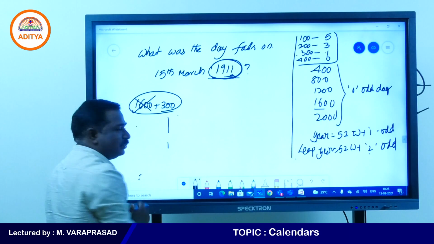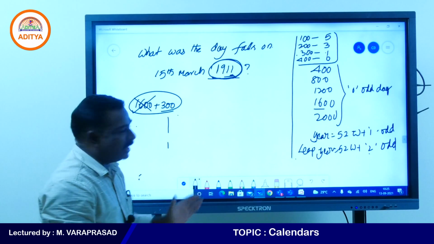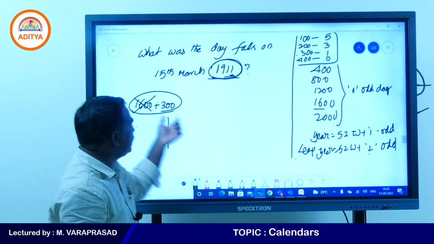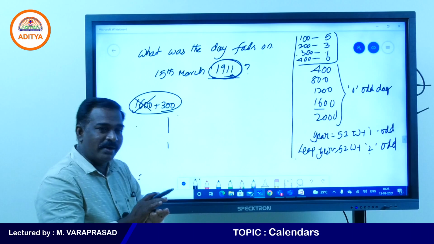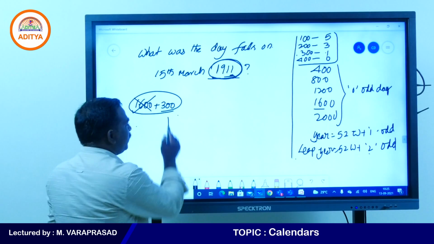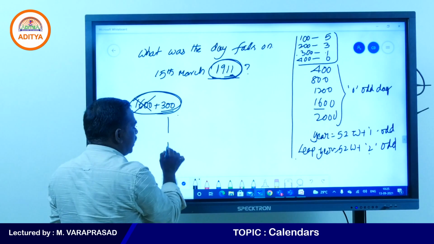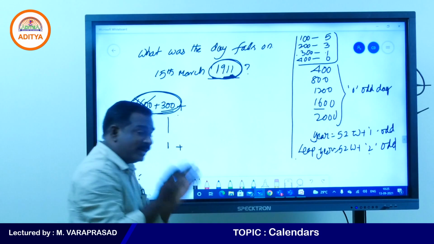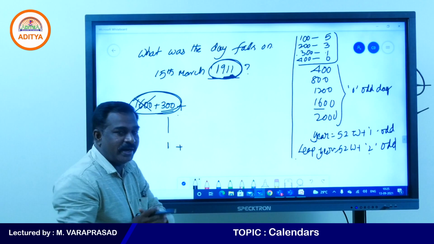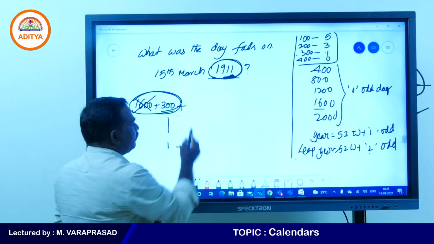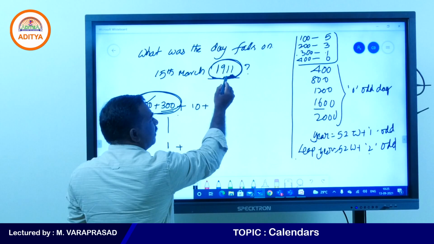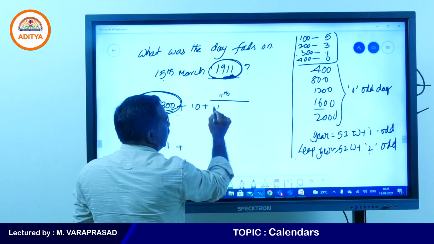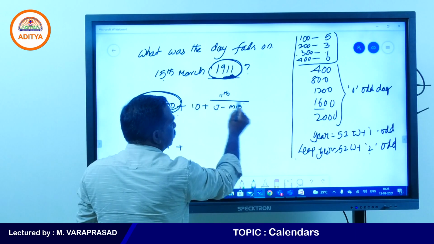So totally we can write this as 1. 1600 contains 0 odd days, no need to write. 300 contains 1 odd day. Already we solved 1900, so in the place of this total part we can write 1 odd day plus. Now 1911, 11 years are there. To find the date in the 11th year, you need to take 10 years plus 1911 January to March 15th.